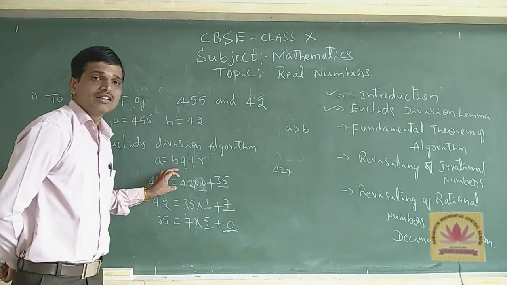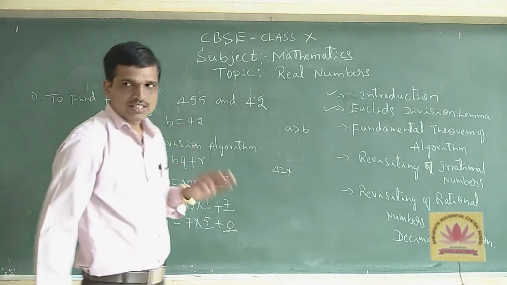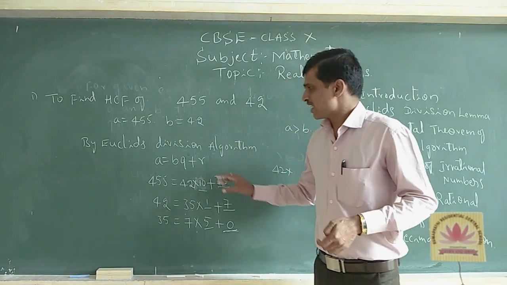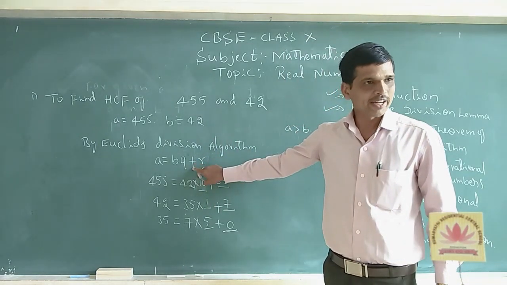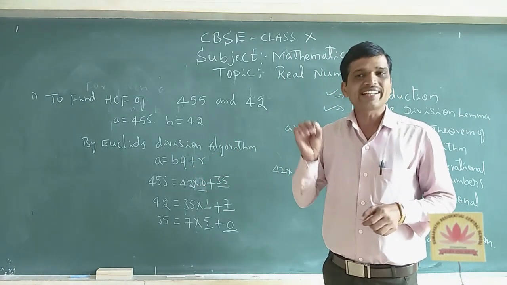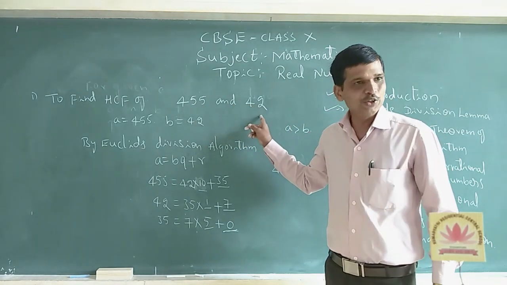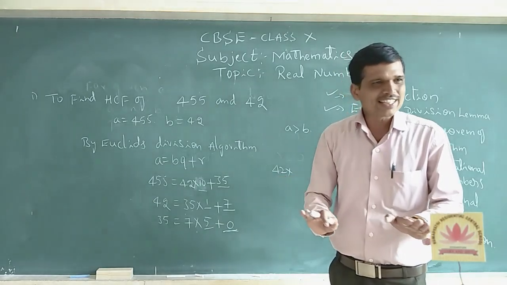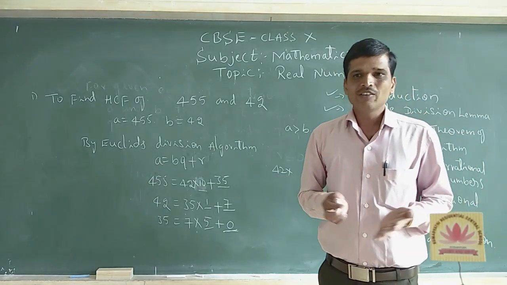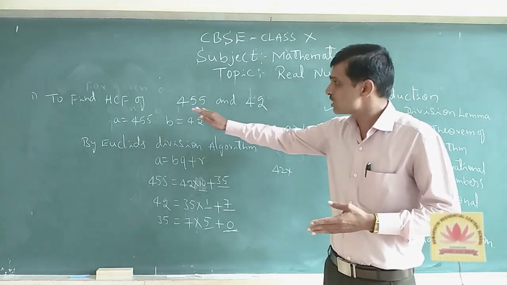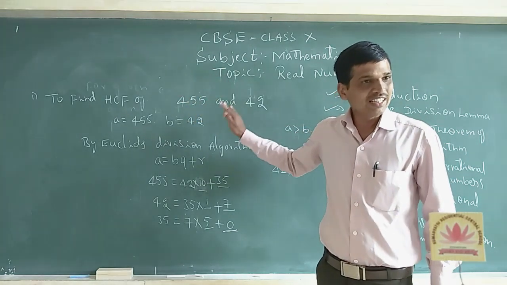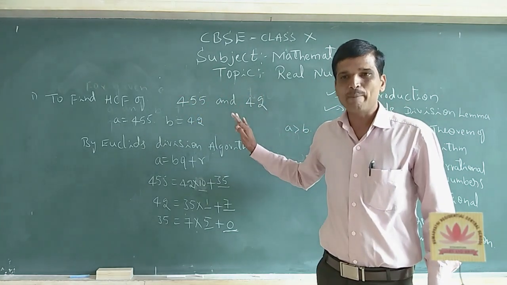Here we must understand the lemma and the algorithm. A lemma is nothing but a statement. An algorithm is a technique to find the HCF of any two positive integers. Finding the HCF of any two numbers is very easy using the Euclid division algorithm or lemma.